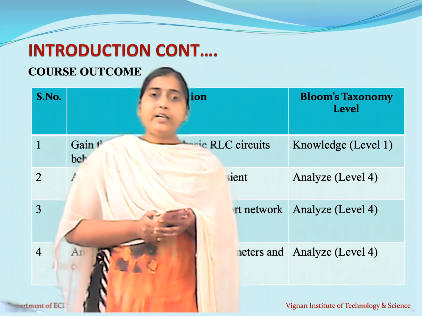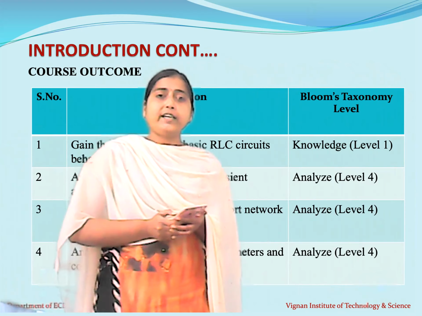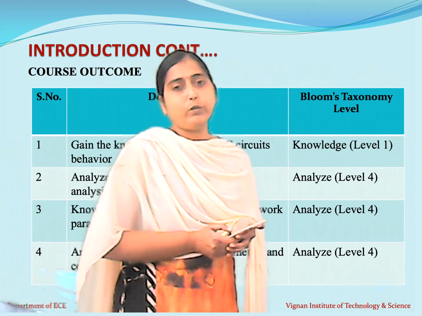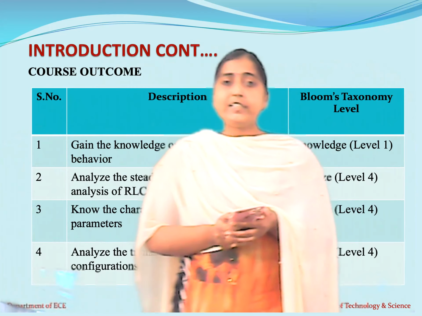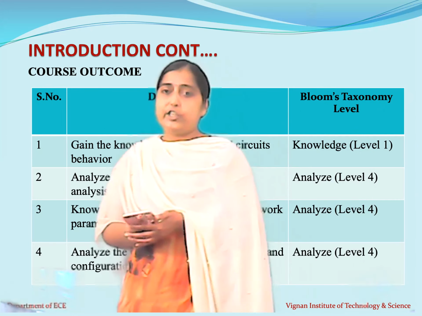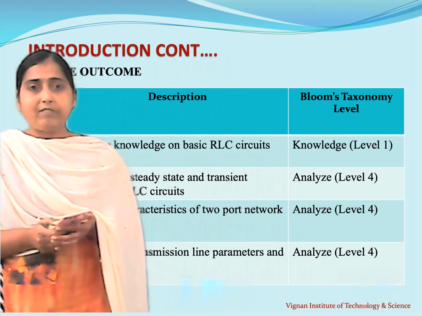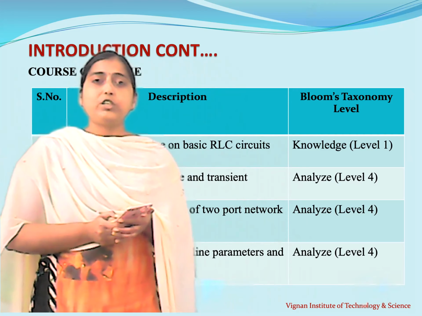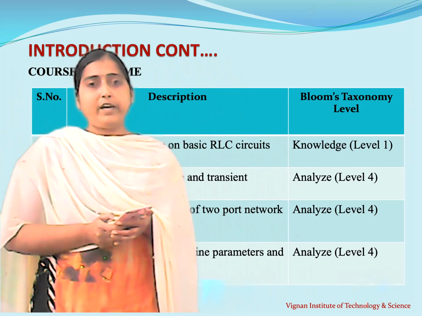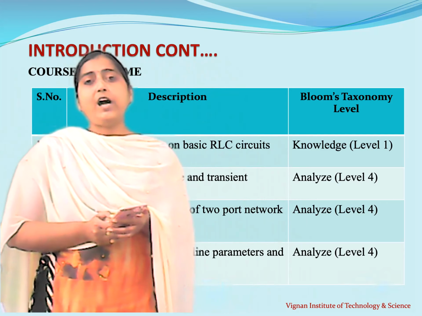Apart from that, a network consists of a voltage source, current source and then switch. But your resistor, inductor and capacitor are the basic components using which any network can be built. So the first course outcome here is to gain the knowledge on the basic RLC circuits. In terms of Bloom's taxonomy, the first outcome of this course is level 1, that is knowledge. So the student is able to gain the knowledge on RLC circuits.